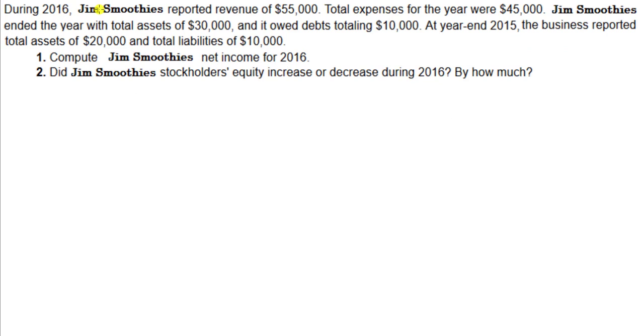During 2016, Jim Smoothies reported revenue of $55,000. Total expenses for the year were $45,000. Jim Smoothies ended the year with total assets of $30,000 and it owed debts totaling $10,000. At year end 2015, so at the start of 2016, the business had reported total assets of $20,000 and total liabilities of $10,000. Okay, question number 1. Compute Jim Smoothies net income for 2016.